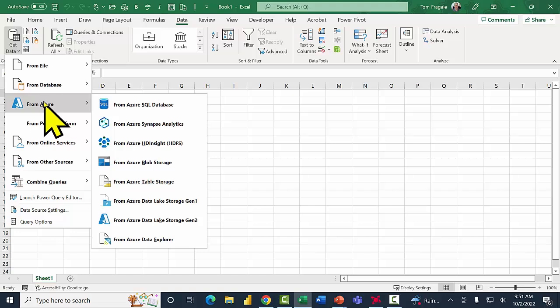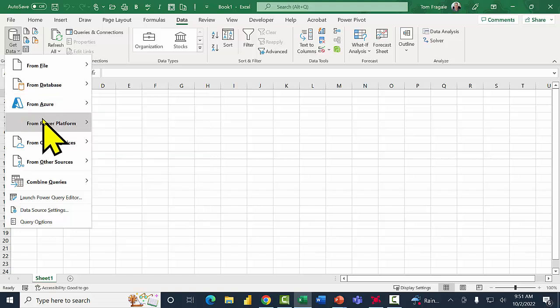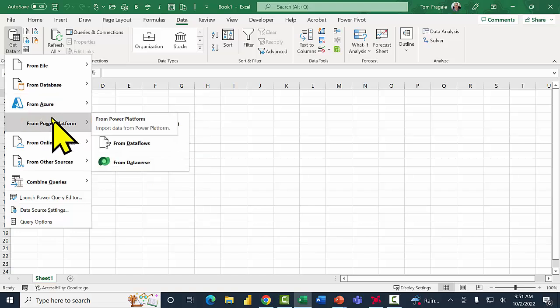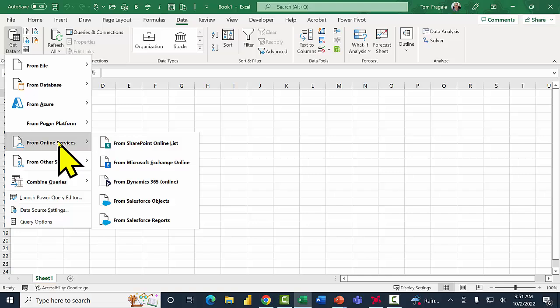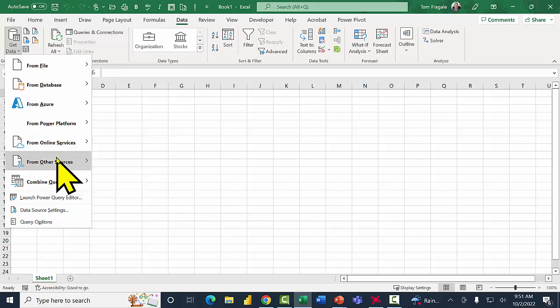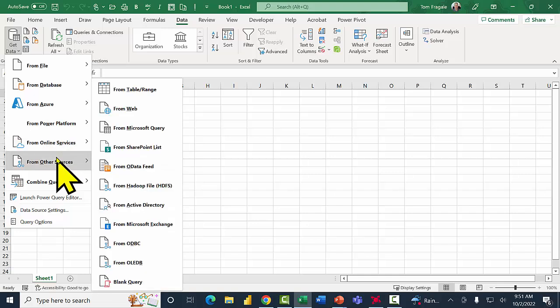That's becoming really popular these days. From Power Platform includes Power BI, Data Flows, Dataverse. Online services include SharePoint, Microsoft Exchange, Dynamics, and even Salesforce is there. And there's other sources. And then here you have a catch-all category like ODBC and OLEDB. So if you have data out there somewhere, we should be able to pull it into here.